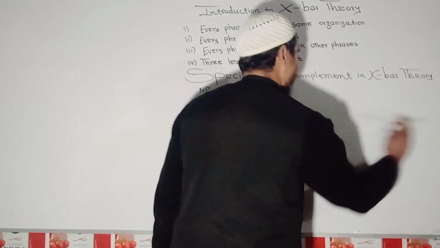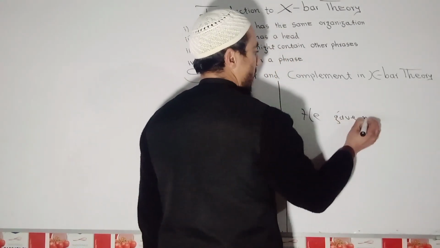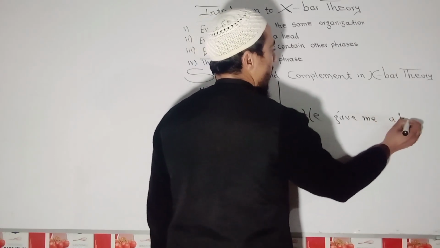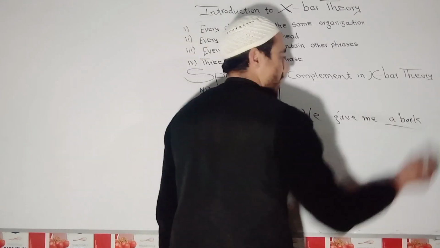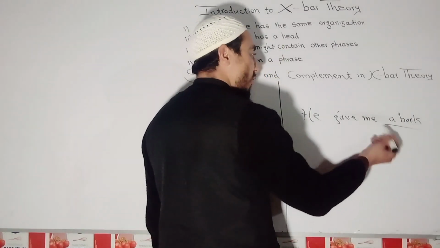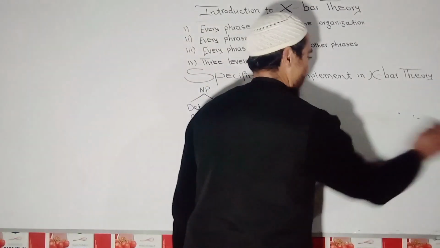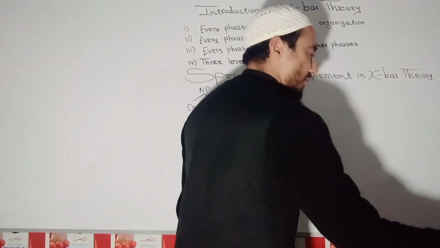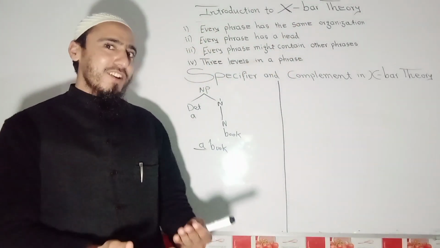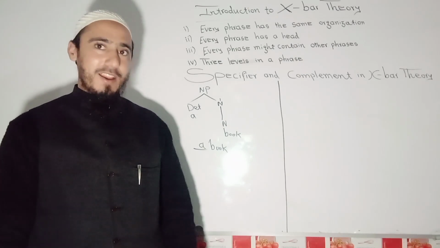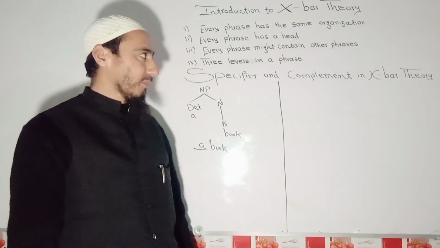Another example of direct and indirect object is: he gave me a book. Okay, so he gave what? A book. This is direct object. And to whom? Me. So this is indirect object. So now you know what is complement in this sentence. So complement can be indirect object and direct object. And we also have complement of adjective and complement of adverb.